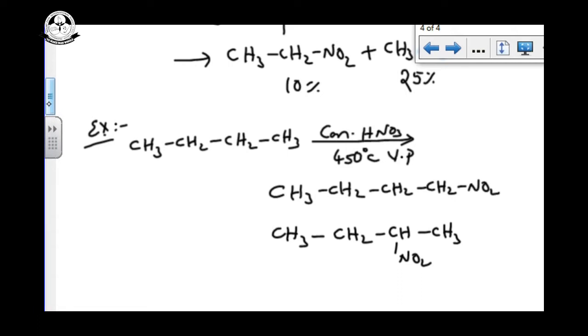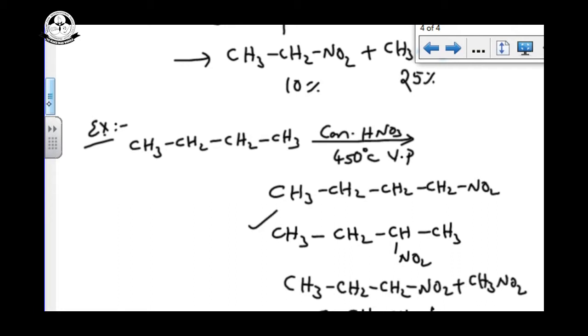If it undergoes further bond breaking, we can get CH3, CH2, CH2, NO2 and another one, CH3, NO2. If the bond is broken exactly in the middle, we can get CH3, CH2, NO2, 2 moles. So like this, a lot of different products we can get. Out of all these, the major product follows the free radical mechanism for tertiary, secondary, primary. The order of stability will be the same.